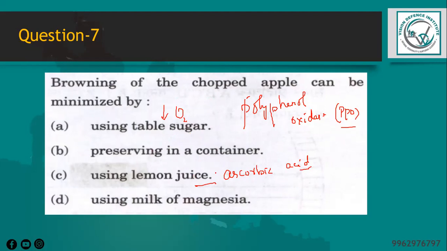Next one is preserving in a container, or milk of magnesia. They are not effective methods of preventing this browning. So definitely the option will be using lemon juice. Option is C.